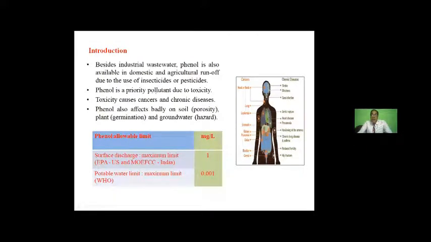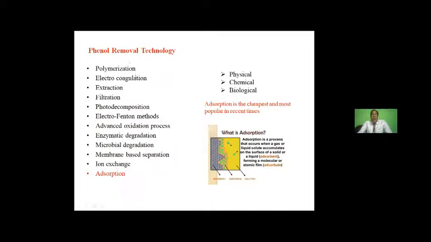Phenol is mainly declared as a pollutant because of its toxicity, which creates a lot of diseases, as well as it spoils the soil, germination and groundwater. So the maximum limit prescribed by EPA is only 1 ppm, and for potable water it is 0.001 as prescribed by WHO. There are many procedures available.